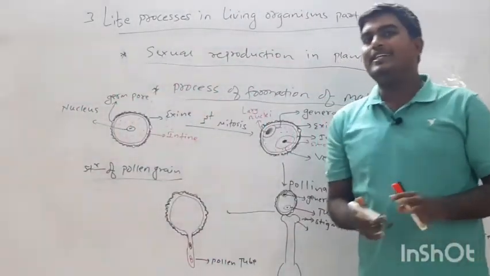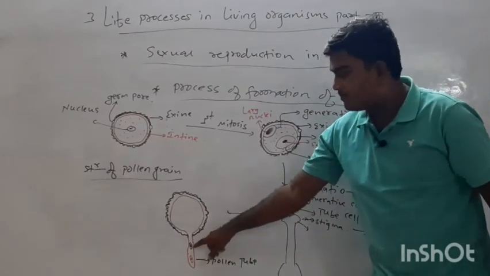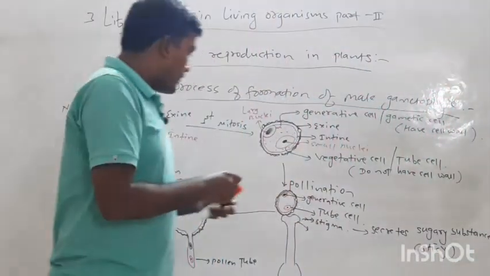The vegetative cell provides the nutrients to the growing gamete. This is a gamete, the first gamete, we can say. Now what happens?